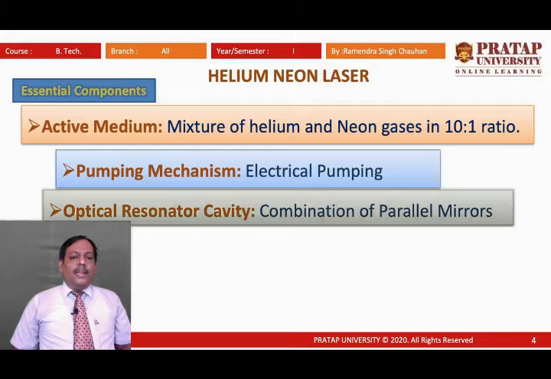Now the optical resonator cavity, the third essential component of a laser, is a combination of parallel mirrors, using one fully reflecting mirror and one partially reflecting mirror. A feedback mechanism is developed in the optical resonator cavity, and the oscillations of photons lead to laser operation and the laser beam is released.